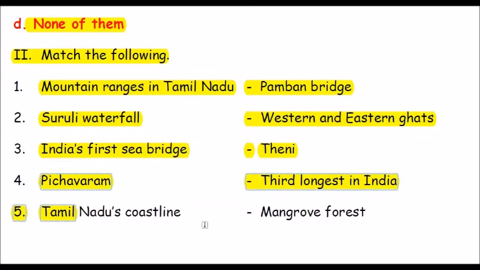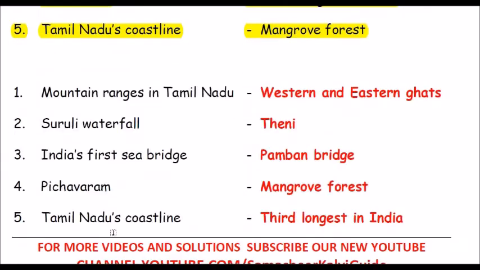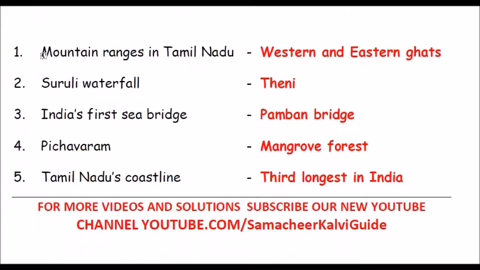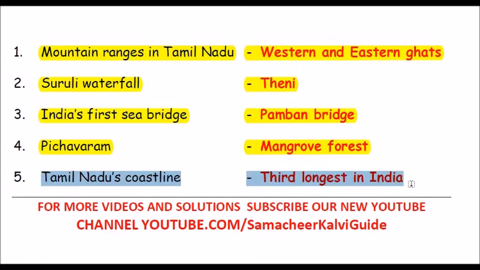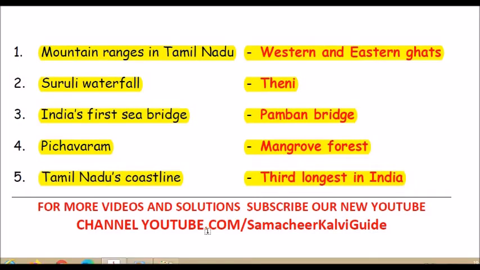The answers are mountain ranges in Tamil Nadu, Western and Eastern Ghats; Surli Waterfall, Theni; India's first sea bridge, Pamban Bridge; Pichavaram, mangrove forest; Tamil Nadu's coastline, third longest in India.